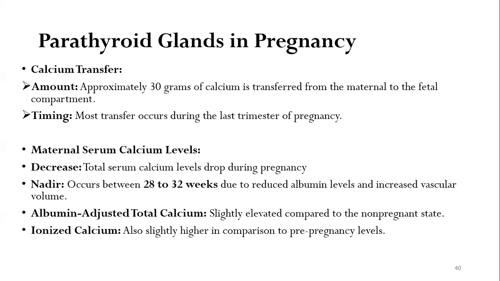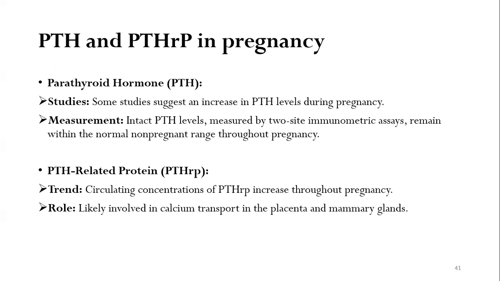The albumin-adjusted total calcium, on the other hand, is slightly elevated compared to the non-pregnant state. And the ionized calcium is also slightly higher in comparison to the pre-pregnancy level. As for parathyroid hormone, some studies suggest that there is an increase in PTH levels during pregnancy. Intact PTH levels, measured by two-site immunometric assays, usually remain within the normal non-pregnant range throughout the pregnancy. And what happens to the PTH-related protein, that is PTHrP? Circulating concentrations of PTHrP increase throughout the pregnancy, and they are likely involved in calcium transport in the placenta and the mammary glands.